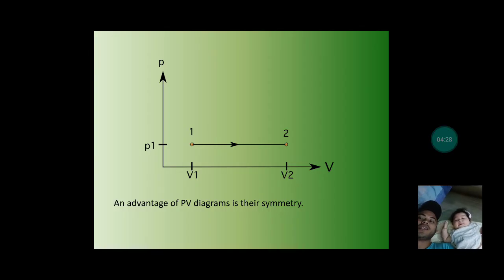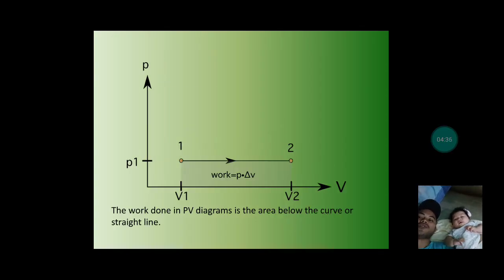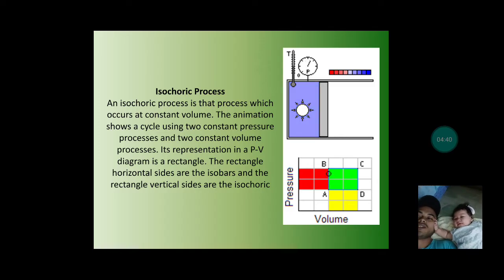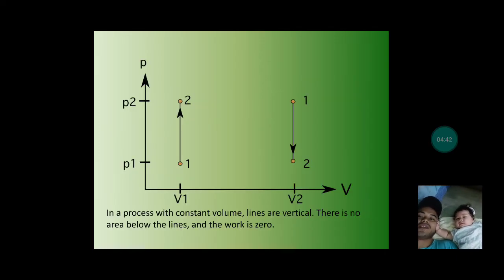As you can see in the PV diagram, pressure is always the same even when the volume changes. So that is isobaric, constant pressure. We also have the isochoric process. Isochoric means constant volume.